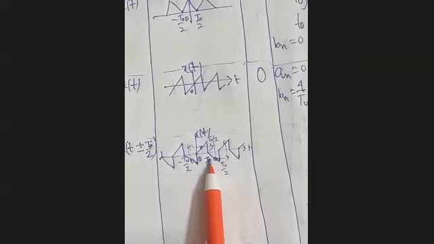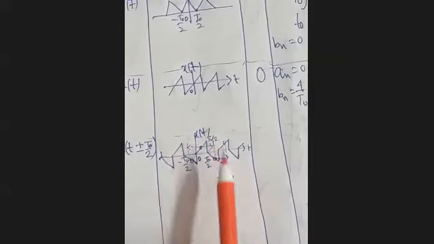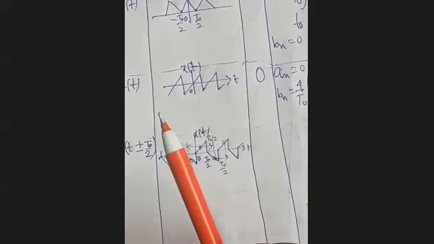Again, you shift it by T0 by 2 and flip it, it will overlap. Flip it means rotate it with respect to the t-axis. Therefore, it is called rotation symmetry. You shift by T0 by 2 in any direction and rotate, then one version will overlap with the next version. That's why it is called rotation symmetry.